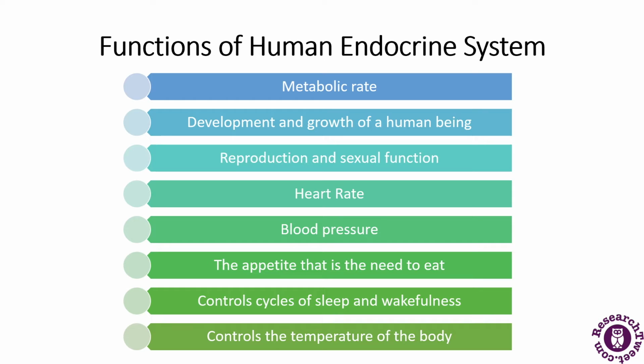Then heart rate, blood pressure, and appetite, that is the need to eat. There is a controlled cycle of sleep and wakefulness, and it controls the temperature of the body as well. So these are all the functions of the human endocrine system.